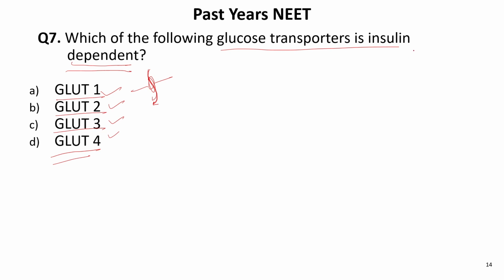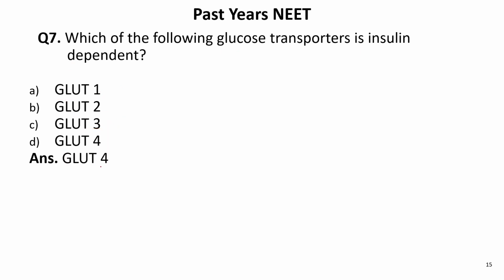So for the insulin, which transporter is it? Out of these four, GLUT4 is for the insulin. If you remember, this is given in the NCERT chapter. Very important.